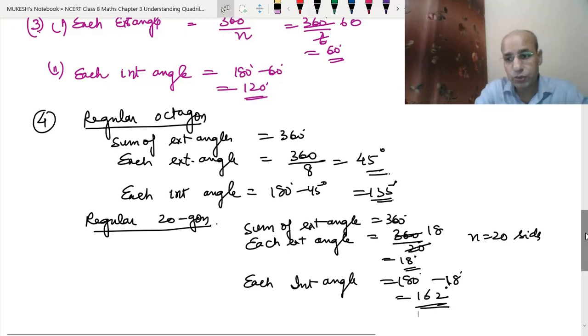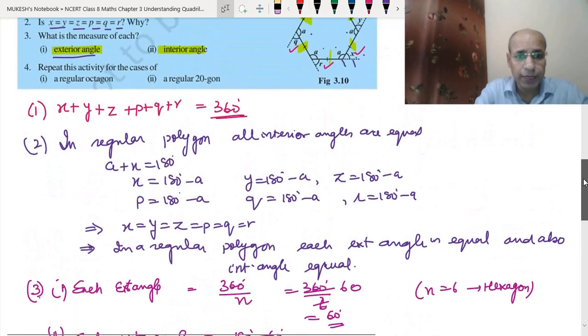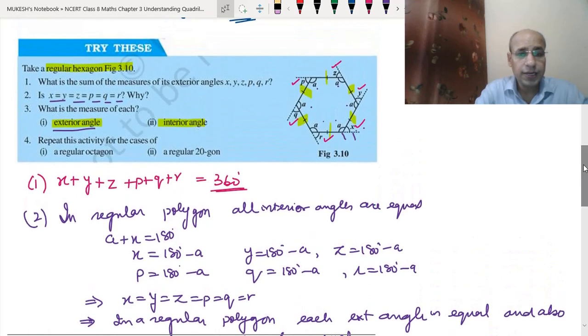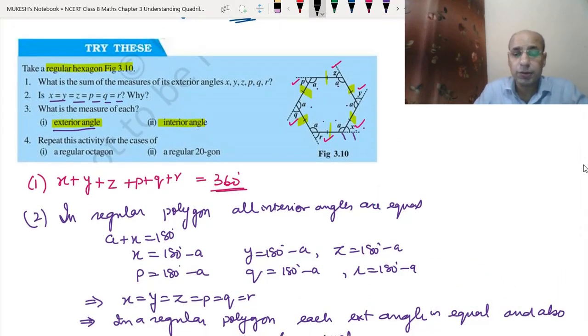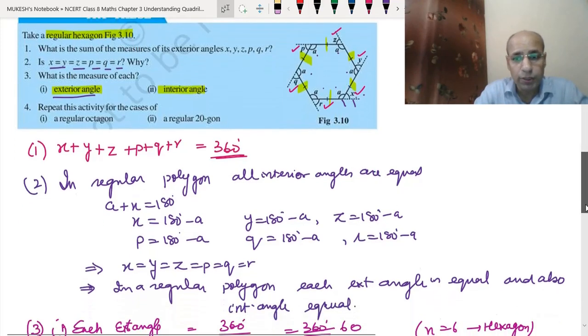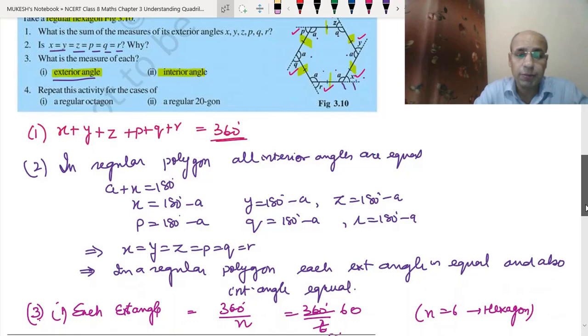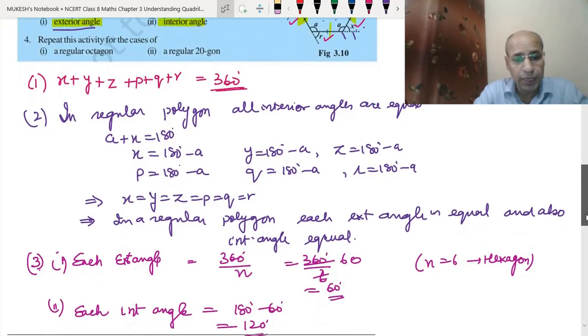I hope you have understood this question. So again, repeat it. It is a regular hexagon. As we know, the sum of the exterior angles, whether it is regular or any kind of polygon, whether it is regular or not regular, is going to be the same. That is 360 degrees. But if it is a regular polygon, then each exterior angle will be equal and each interior angle will be equal.